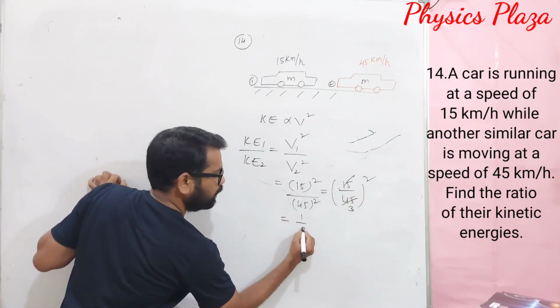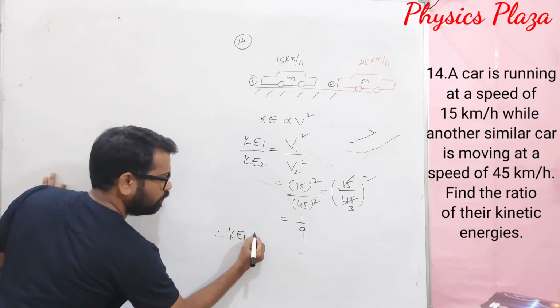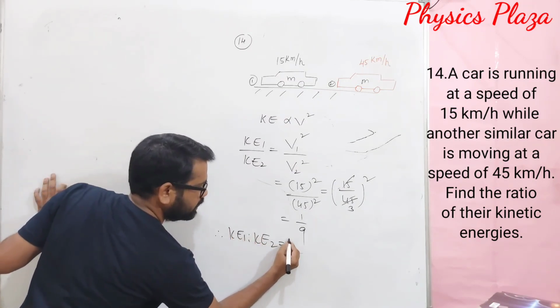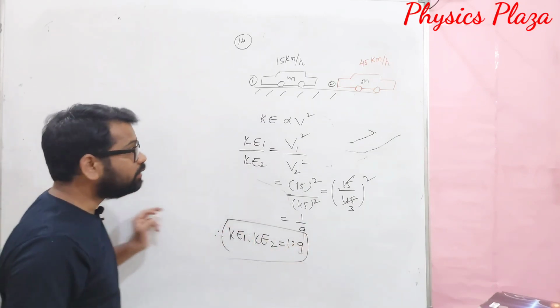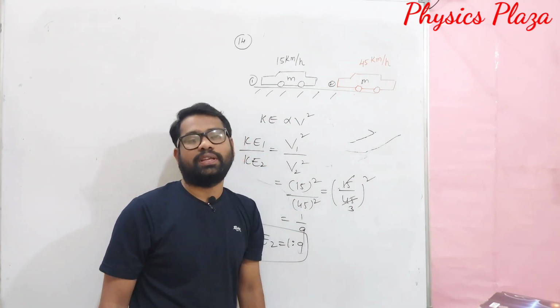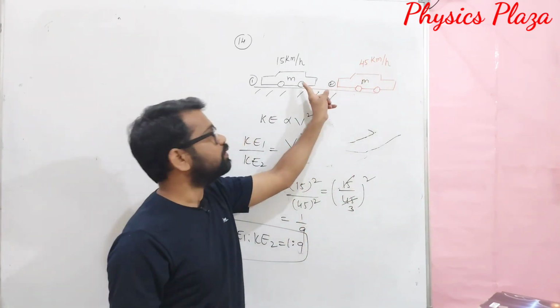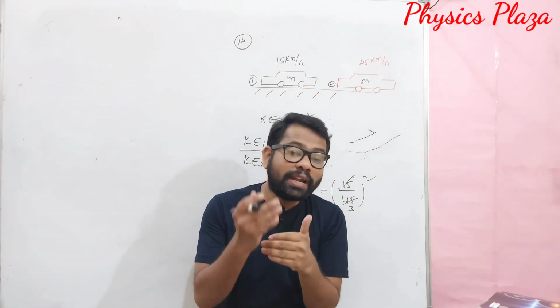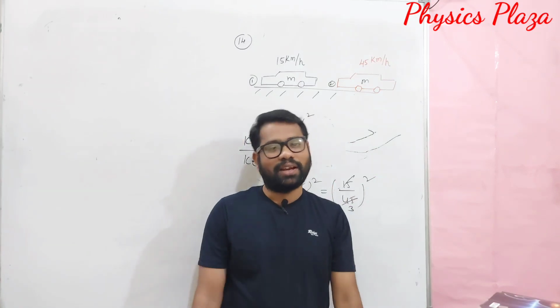So therefore the ratio of kinetic energy of these two similar cars is 1:9. Why is it 1:9? Because the second car is going 3 times the speed. Try to understand. The speed of the second car is 3 times that of the first car, so the kinetic energy is increased by 9 times.